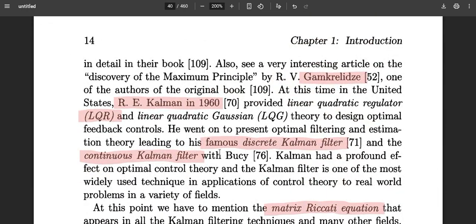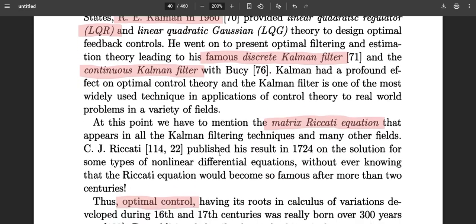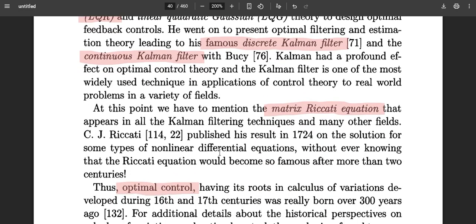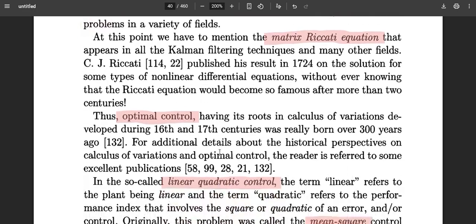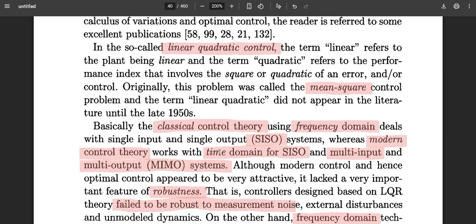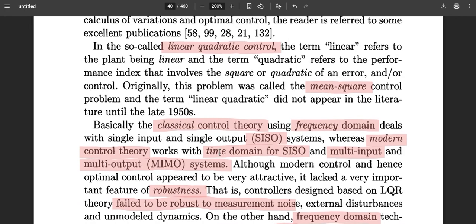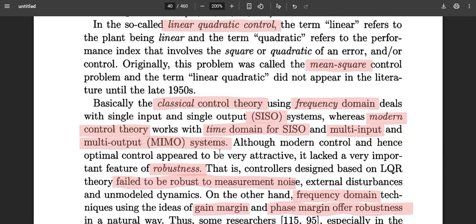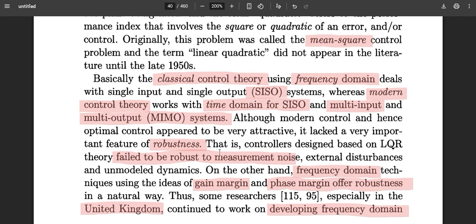Kalman also analyzed certain other things along with Bellman, and he put forward many other setups like the Kalman filter, the continuous Kalman filter, and also introduced matrix Riccati equations. So these are other things, like single input in the frequency domain, and multiple. One of the things which lacks here is robustness.